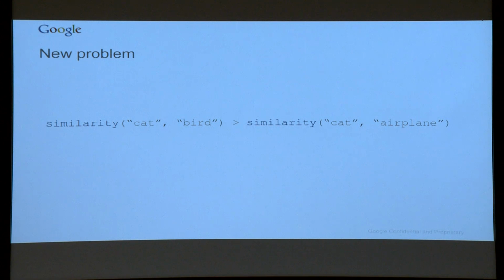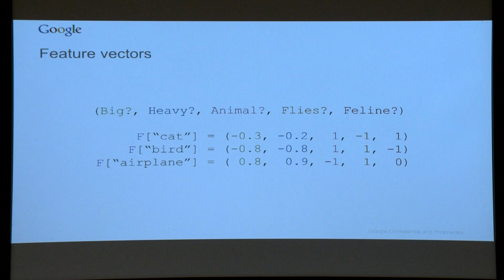So at this point, we've got to think a bit. What does similarity mean? When we say 2 things are similar, 2 people are similar, we usually think about features. Say both people have blue eyes, or they're both tall, or one is tall, one is short, or personality features too. Generally we think about features. So if we had a set of things that are interesting about words, for example, is it big? Is it heavy? Is it an animal? Does it fly? And we give each word a little score on each of these.